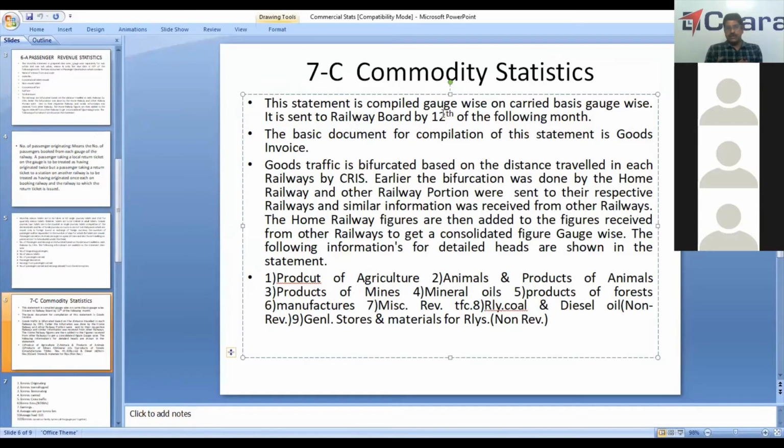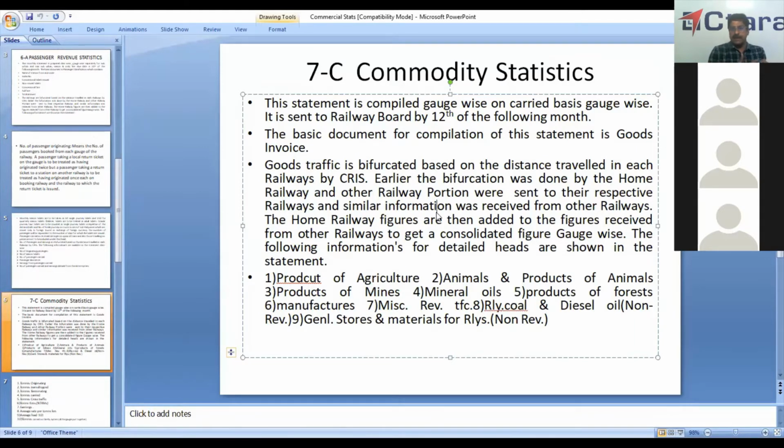Then we have commodity loading statistics. So 7A and 7B is based on originating. This commodity 7C is based on apportion basis. That is, earnings are apportioned on the basis of distance traveled in each railway.